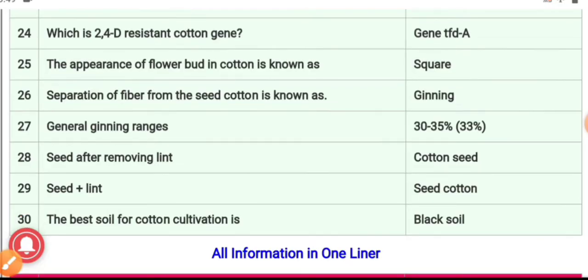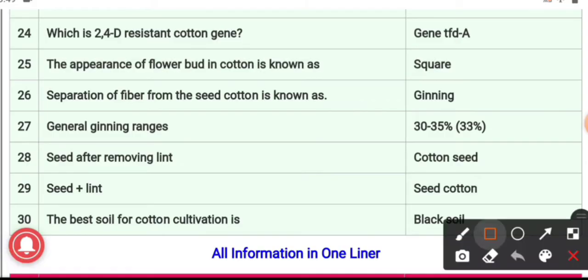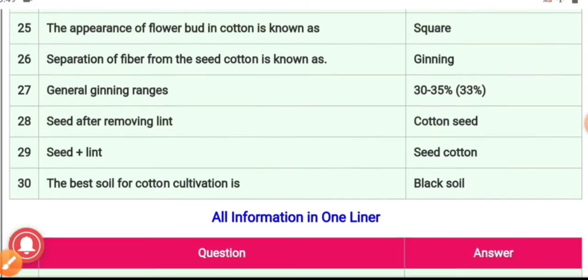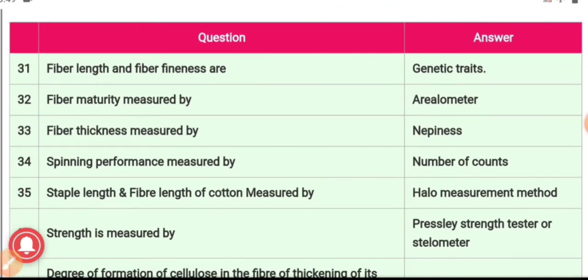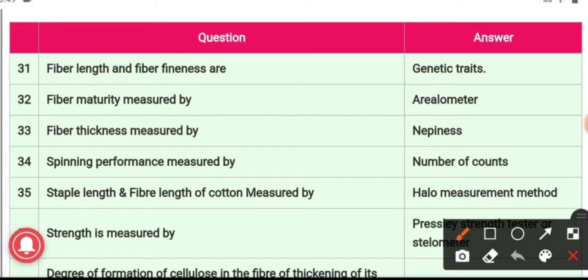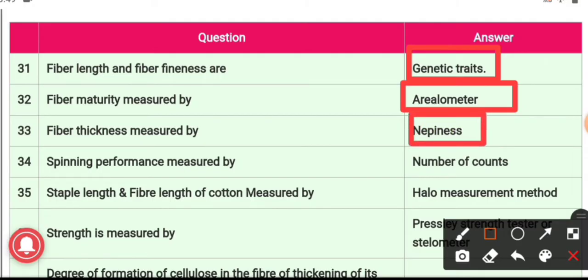30th question, the best soil for cotton cultivation, and the answer is black soil. It is most suited for the cultivation of cotton. 31, the fiber length and fiber fineness, both are genetic traits. 32, the fiber maturity is measured by, and the answer is aleurometer. 33, fiber thickness is measured by nappiness. 34, the spinning performance is measured by, and the answer is number of counts.